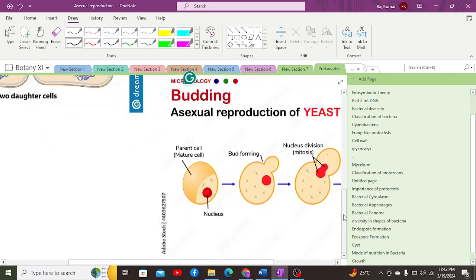The process occurs in such a manner that there is formation of a bud. A bud is basically an outgrowth of the cell, which separately grows into another organism.